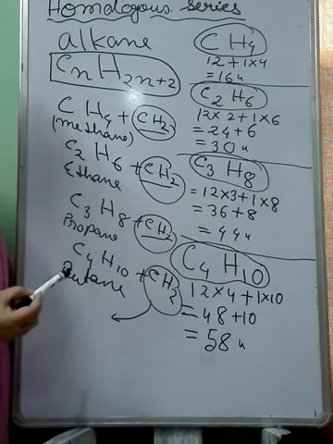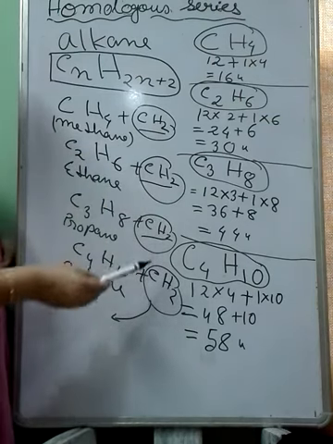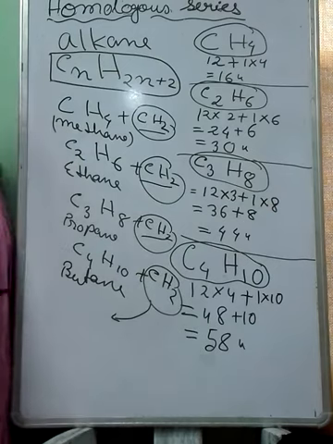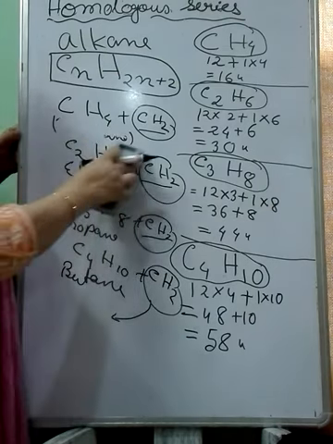Now you see, since they differ by the same unit, they have the same difference of molecular mass also. I want to show you here.